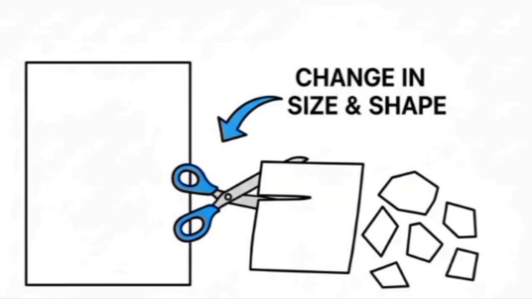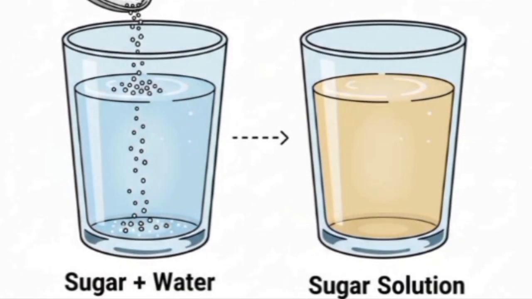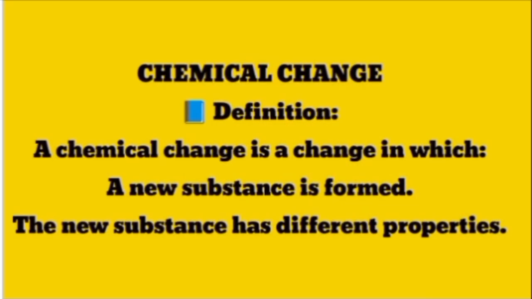Next is cutting of paper into small pieces. Each piece contains the same chemical composition as the original paper. Just size is changed and shape is also changed, so it is a physical change. Next example is if we dissolve sugar in water, the sugar disappears in the water but it is still present in the water and we can obtain it again by evaporating the water. So it is a physical change.